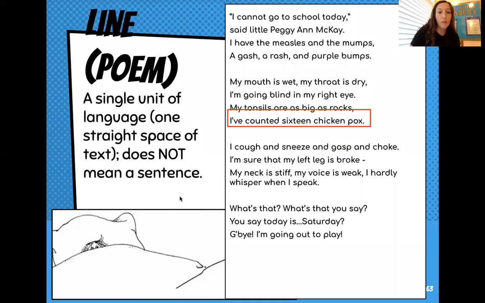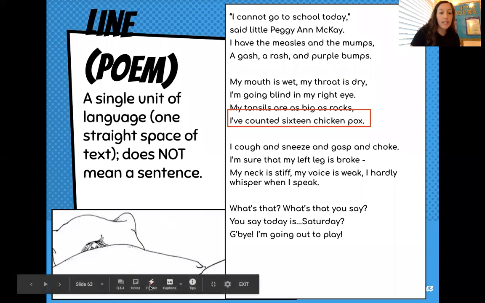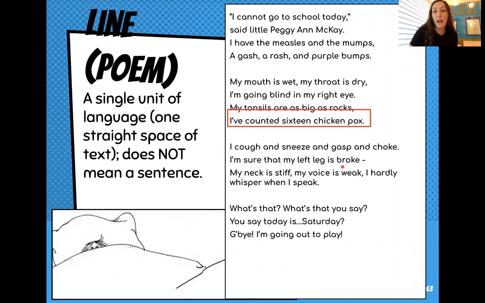I'm not going to go through and read it just yet, but I want you guys to look at the different lines that you see. Some of them end with a period, and some of them do not. Regardless if it ends with punctuation, these straight lines that you see are what we call a line in a poem.